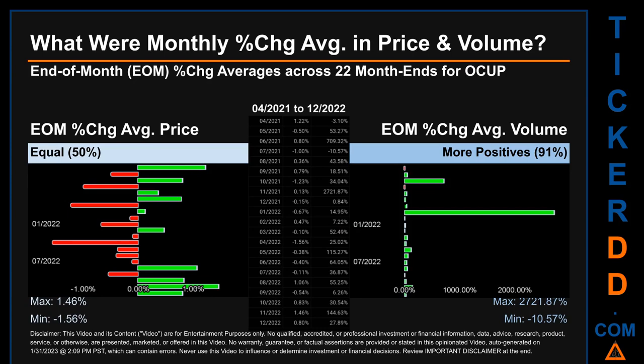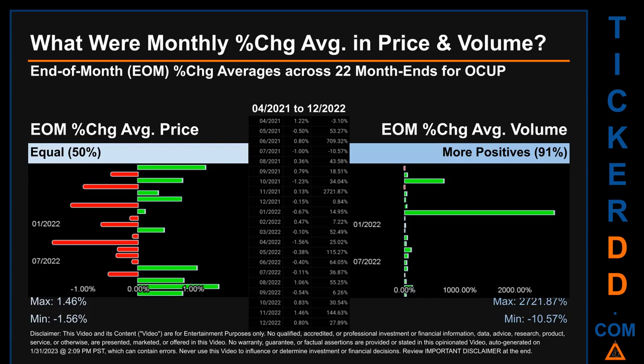What were end-of-month percentage change averages in price and volume for OCUP? The monthly average of percentage change in price and in volume were calculated for each of the 22 month ends. That calculation took daily percentage changes and averaged them for each given month. If a month end came out negative, then it means that the month summarily saw a negative change.